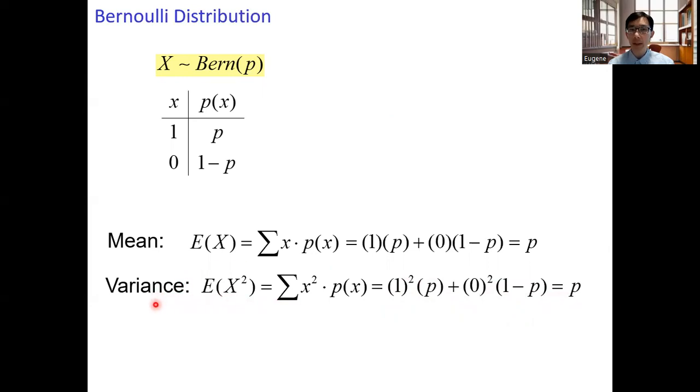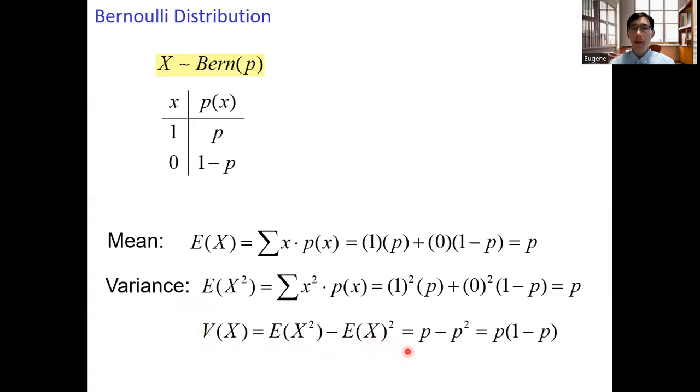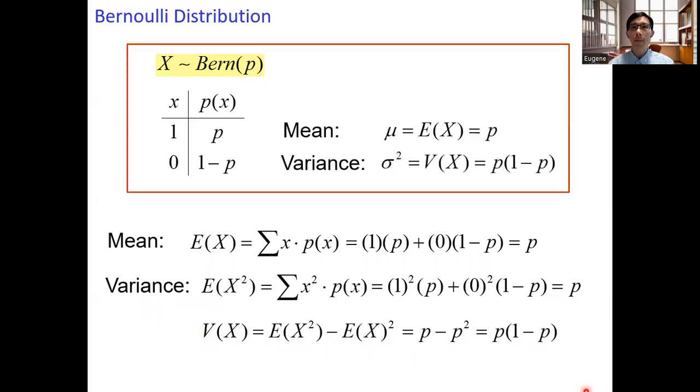We need to get the variance. Using the shortcut formula, the variance of X equals the expected value of X squared minus the square of the expected value of X. So we have P minus P squared equals P times 1 minus P. And this is the expression for the variance of a Bernoulli distribution with parameter P.